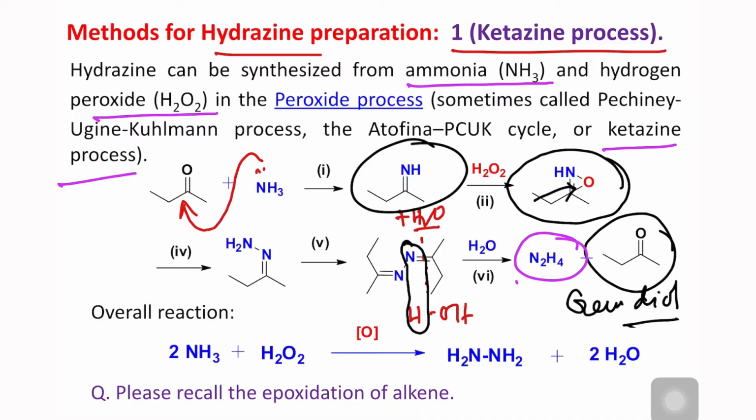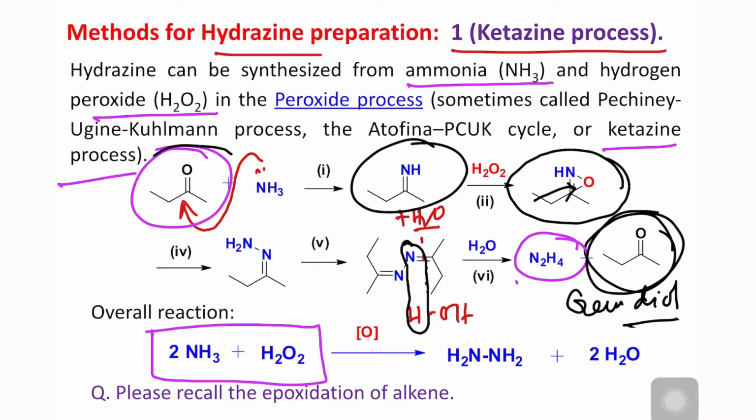So overall the reaction is NH3 plus hydrogen peroxide. This is an oxidation process, and in the presence of this ketone, see, the ketone is regenerated at the end, so consequently we can say only a catalytic amount is needed. So in this way it produces hydrazine and water. If you separate this by distillation, you will get hydrazine. And remember, generally pure hydrazine is explosive, but that's why in the market 80% or 90% aqueous solutions of hydrazine are